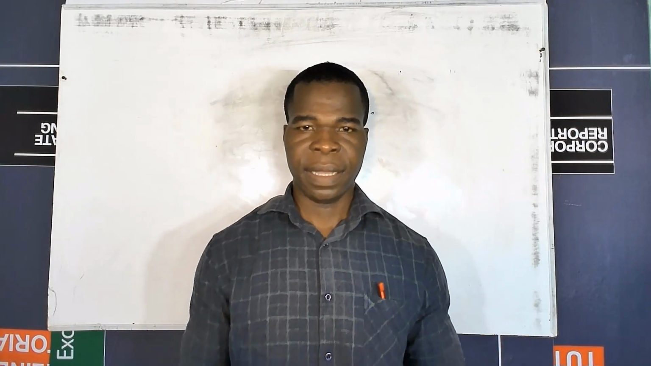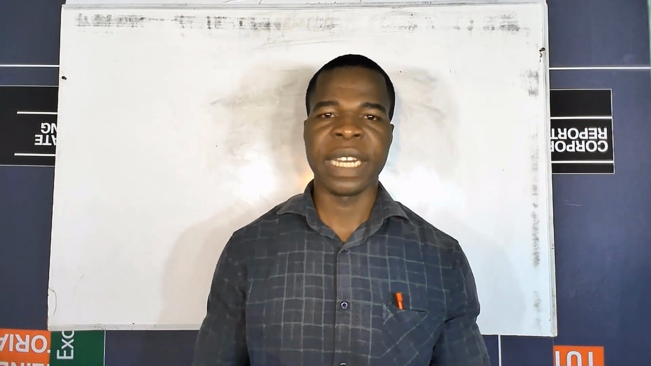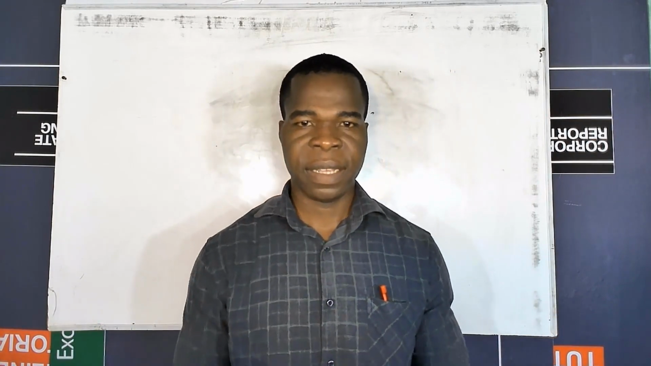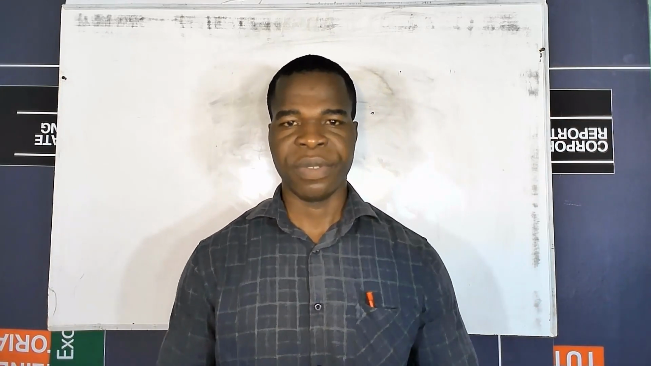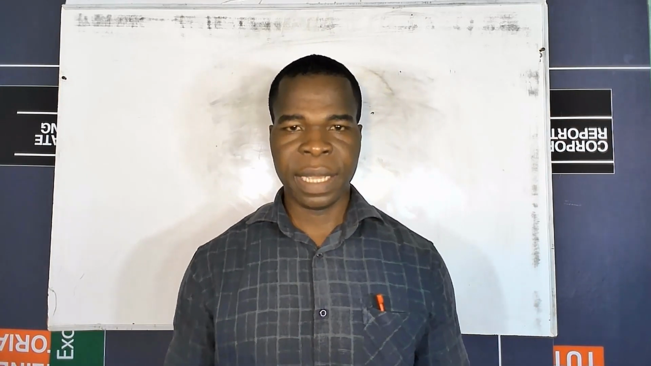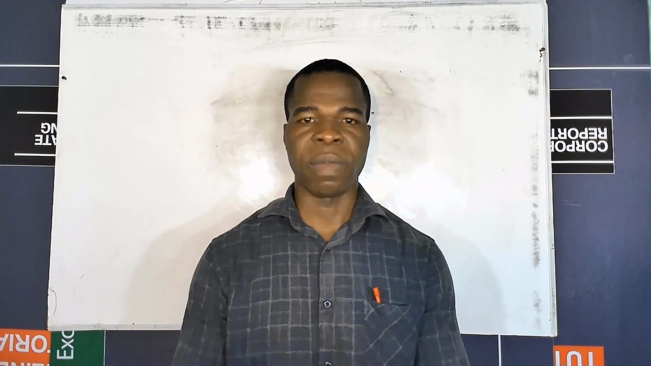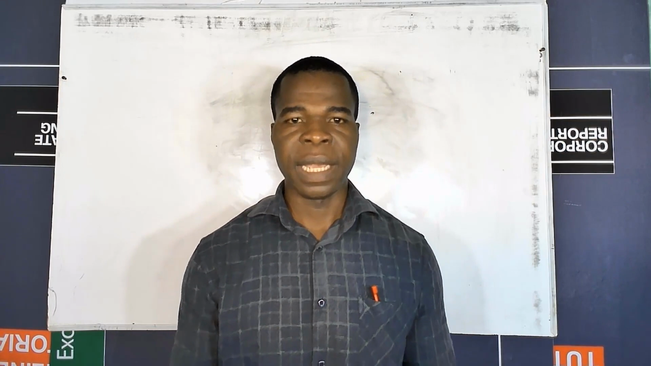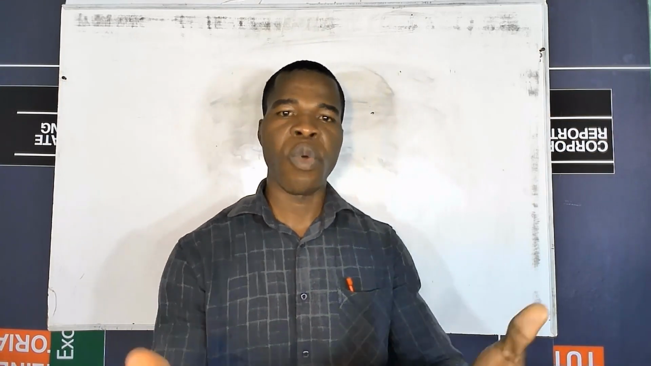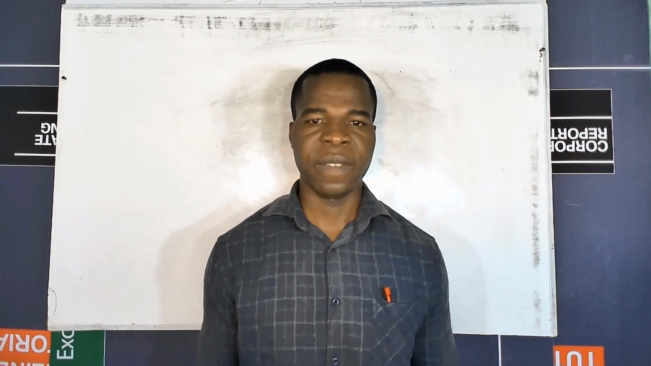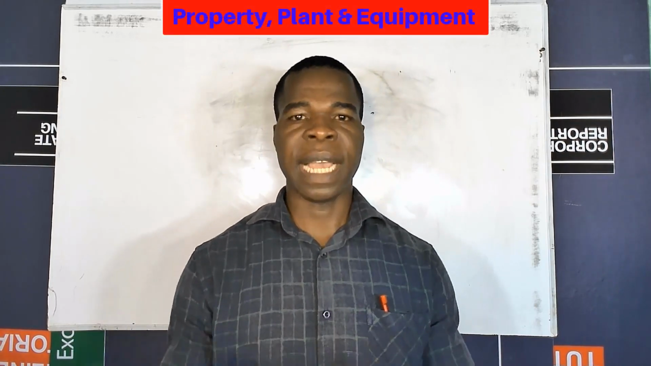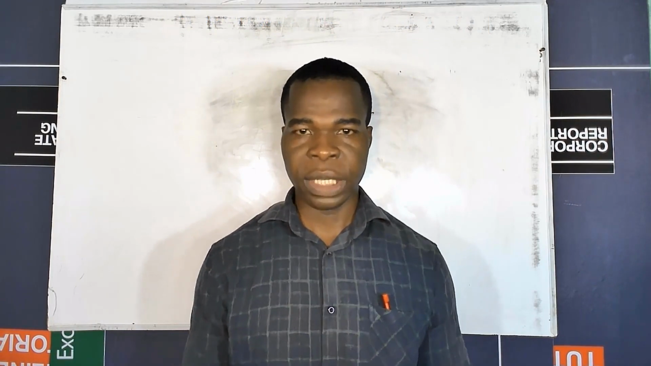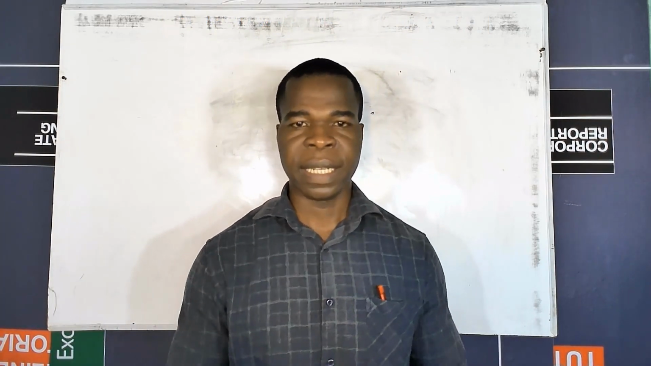Entities, most especially manufacturing entities, have this class of assets that they hold in their business for more than one accounting period. This class of assets is held for either the production or supply of goods and services, or is held for rental to others. Sometimes they hold this class of assets for administrative purposes. This category of assets is called property, plant, and equipment, and its accounting treatment and requirement is established in International Accounting Standard 16.